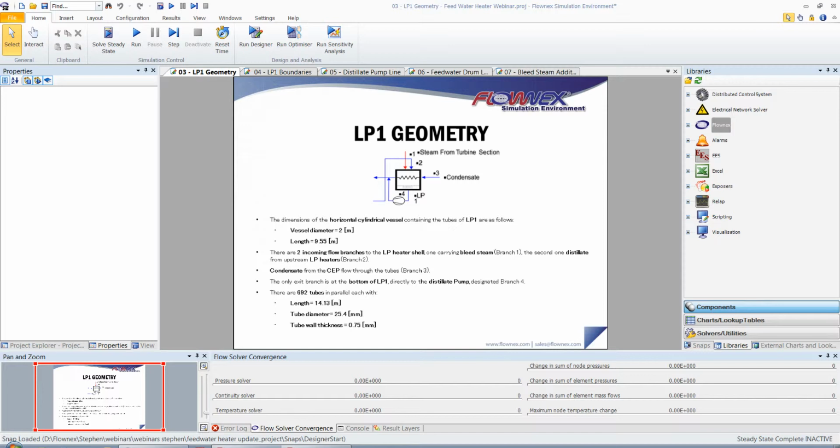There are two incoming flow branches to the LP heater shell, one carrying bleed steam, branch 1, and the second one distillate from the upstream LP heaters, that is branch 2. Condensate from the condensate extraction pump flows through the tubes, branch 3, and the only exit branch is at the bottom of LP1, directly to the distillate pump, designated branch 4. There are 692 tubes in parallel, each with a length of 14.13 meters, a tube diameter of 25.4 millimeters, and a wall thickness of 0.75 millimeters.